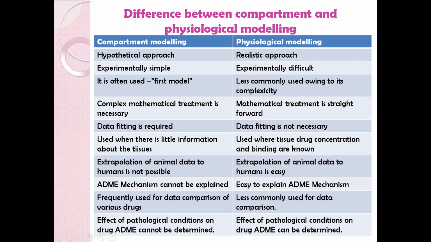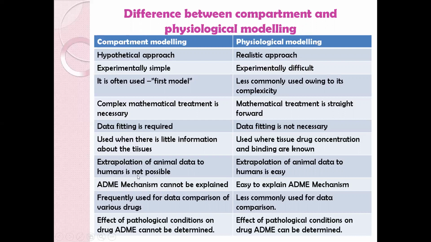Difference between the compartment modeling and physiological model. Compartment modeling is a hypothetical approach; the physiological model is a realistic approach. Compartment modeling is experimentally simple; the physiological model is very exhaustive, that is, experimentally difficult. Compartment modeling is the most often used model; the physiological model is less commonly used owing to its complexity. Complex mathematical treatment is here in the physiological model, while in compartment modeling the mathematical treatment is straightforward. Data fitting is required in compartment modeling; data fitting is not necessary in the physiological model. Compartment modeling is used when there is very little information about the tissues; the physiological model is used when tissue drug concentration and binding are known.